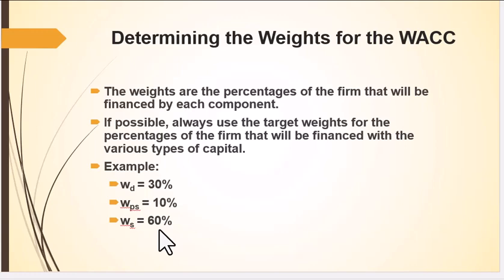Now, what if we say we really would like to increase some of our debt? Moving forward, because we're thinking about gathering new money, maybe we want to gather 40% debt, 10% preferred, and 50% stock. So the number we choose has two parts to it. We want to start thinking about market values, but we also want to incorporate some strategy of how we want to finance moving forward.